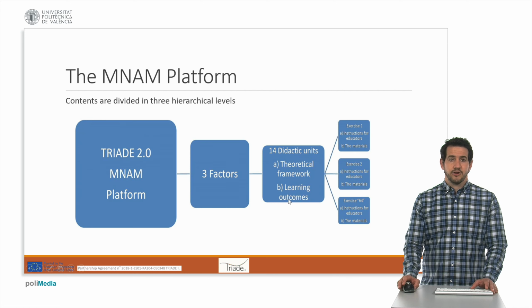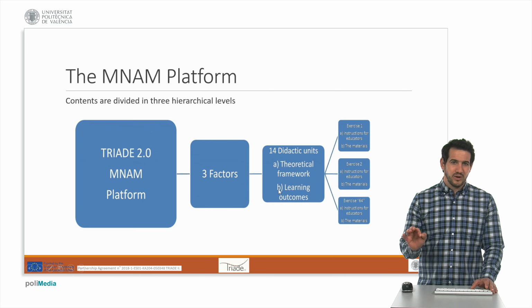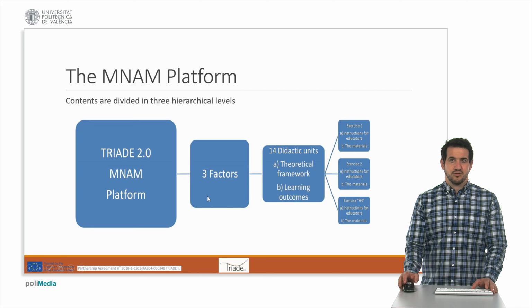The second hierarchical classification refers to the units, which develop specific theoretical material related to each of these three factors. The platform currently contains 4 didactic units, and each of them contains several subtopics to work on these dimensions. The third level is built up by exercises, which contain practical information to perform activities with aging adults with intellectual disability and to put into practice the knowledge and the competences we have seen in previous hierarchical levels.